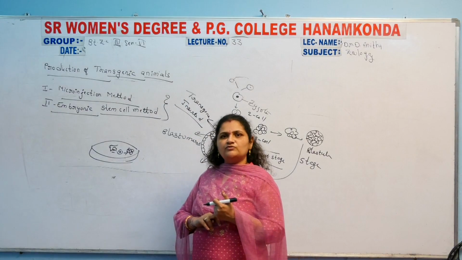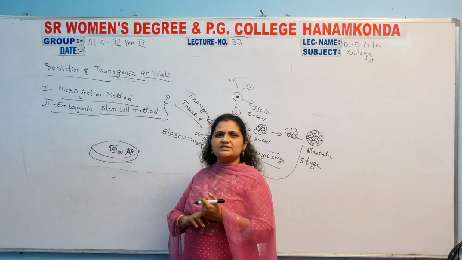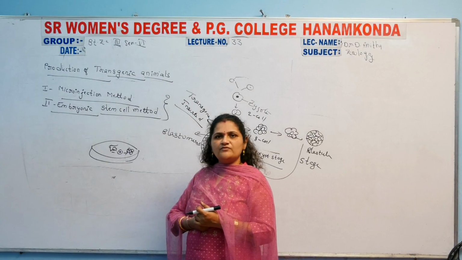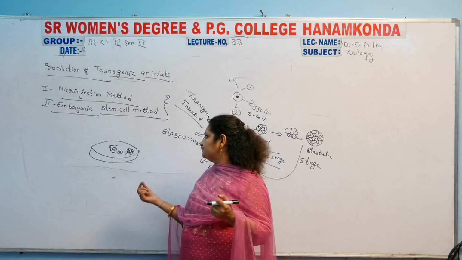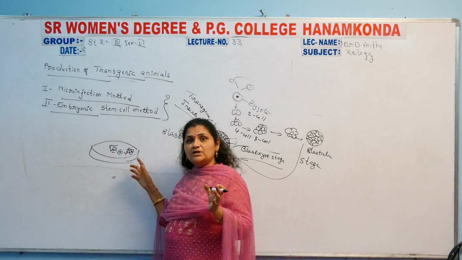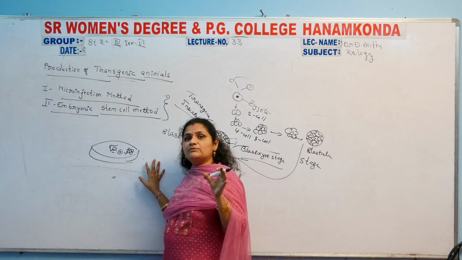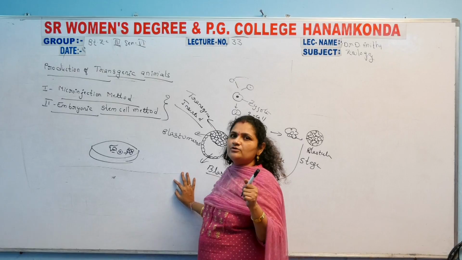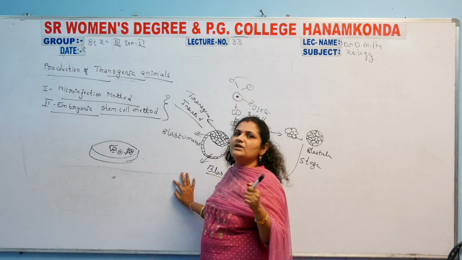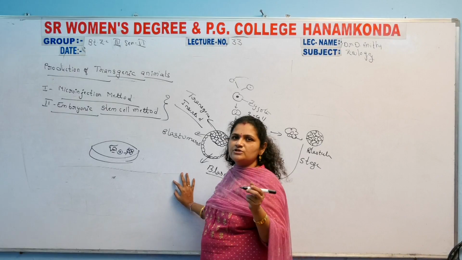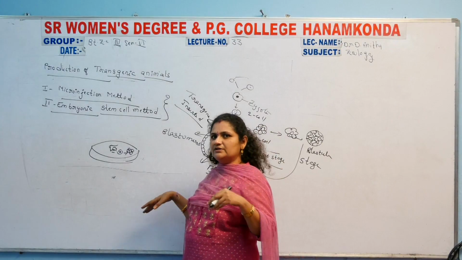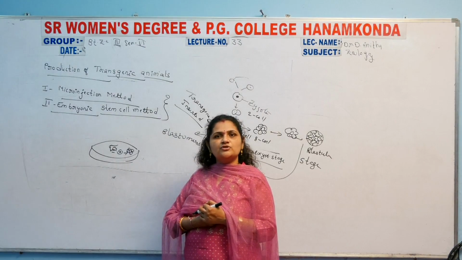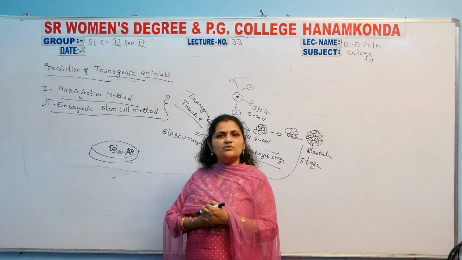In in vitro fertilization, the zygote then forms a two-cell stage, before insertion of the transgene. In the microinjection method, the transgene is inserted directly into the female nucleus before fusion of the sperm cell with the ova. But here the transgene is inserted after fusion of the sperm cell with the ova, at the zygote stage.